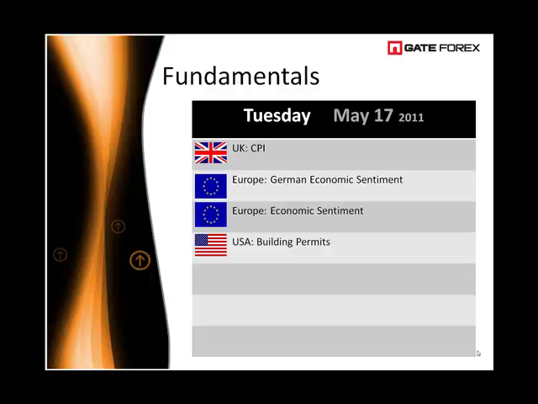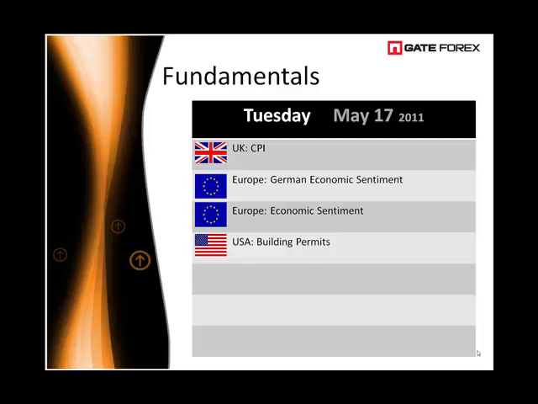On Tuesday, starting off in the European session, we get UK CPI data. There is expected to be strong CPI data, and it's well above the target band of 3%, and this is putting huge pressure on the Bank of England to raise interest rates. The CPI data will give us another hint as to when the possible rate rise will come.